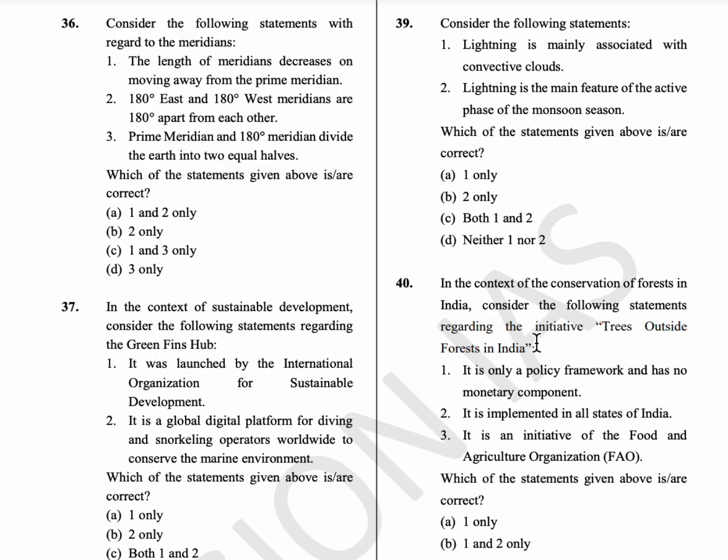36th question, consider the following statements with regard to the meridians. The length of the meridians, okay, all meridians are of equal length. It doesn't decrease or increase. All meridians are of equal length, and 180 degrees east and 180 degrees west meridians are on the same line, and the prime meridian and 180 degrees meridian divide the earth into two equal halves, that is the eastern hemisphere and the western hemisphere. So option D is the answer.